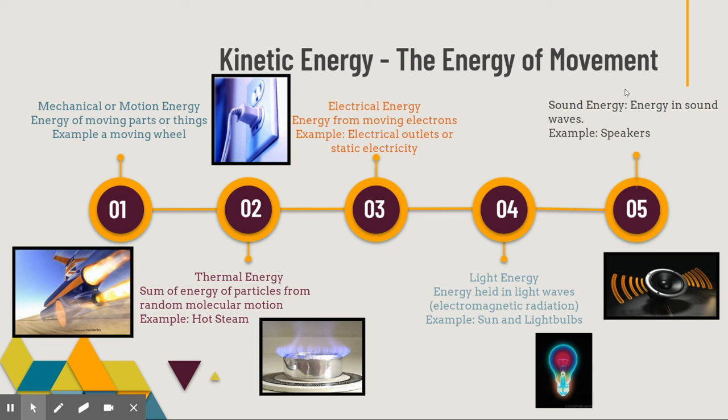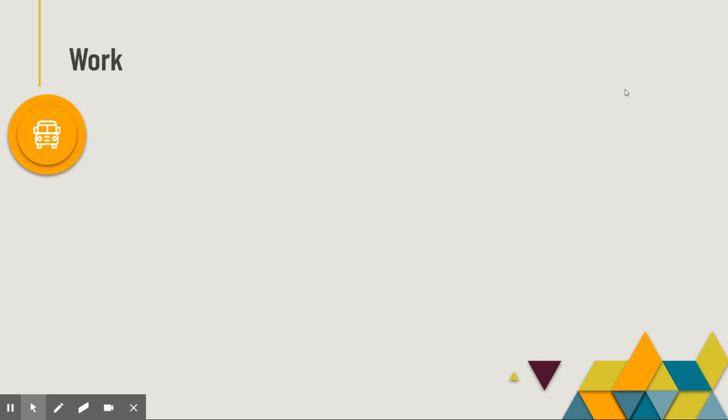So ladies and gentlemen, we have defined energy. We have talked about potential. We have talked about kinetic. We have defined within potential gravitational, chemical, nuclear, and in kinetic, mechanical, thermal, electrical, light, and sound. So now what we need to talk about is lesson 4, which is the very beginning of lesson 4, which is called work. So energy was the ability to do work.